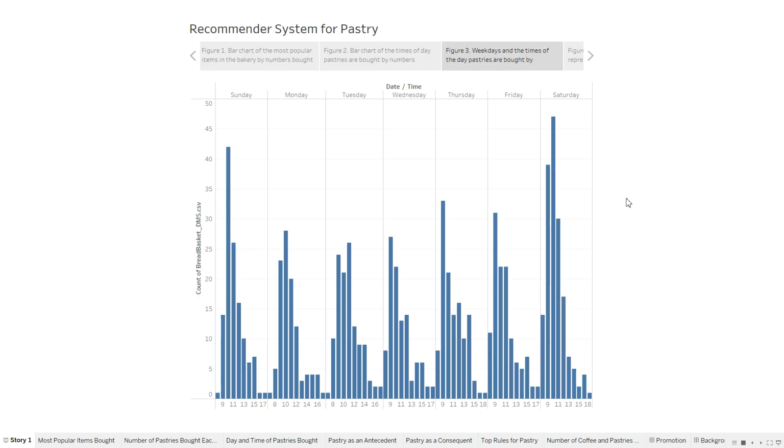Now this bar chart shows the busiest times during the week to buy pastries. And as you can see, between, once again, the hours of 9 and 11 each day is when you're going to hit your peak pastry sales. But unsurprisingly, your top days are going to be the weekend. And so maybe between the hours of 9 a.m. to 11 a.m. on Saturday and Sundays would be your best time for weekend prime or special promotions or things like that.